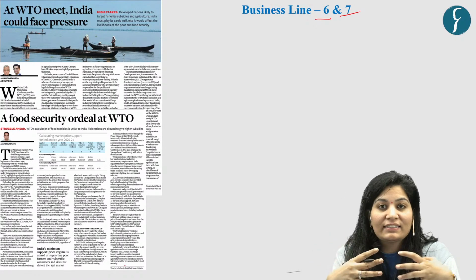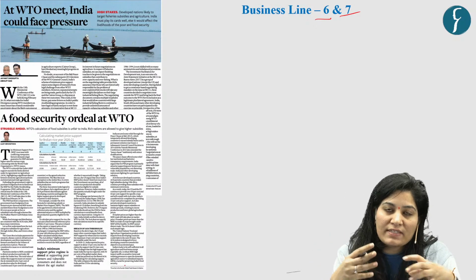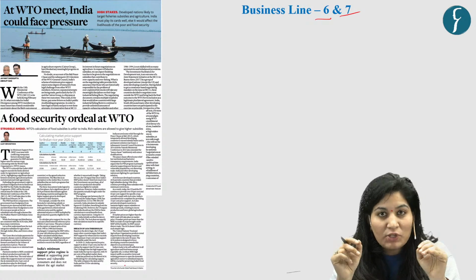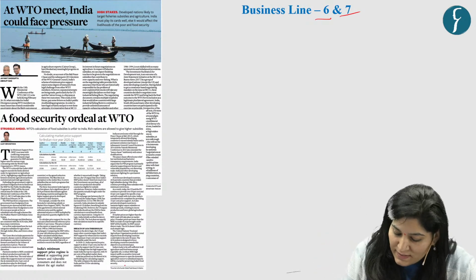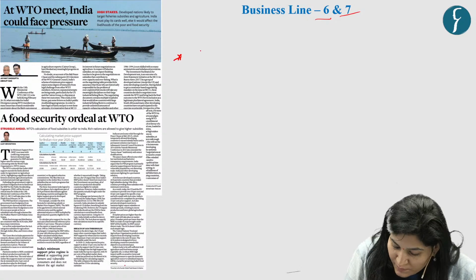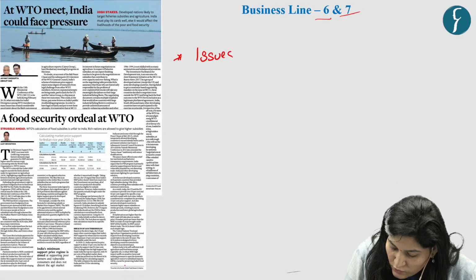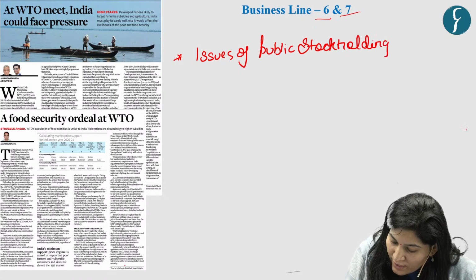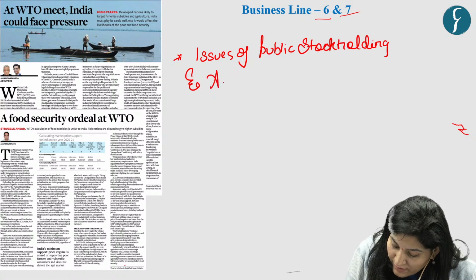Now, to understand the major key takeaways from this article, first you need to understand two specific terms or two major issues. First is with respect to the issues of public stock holding and agricultural subsidies.